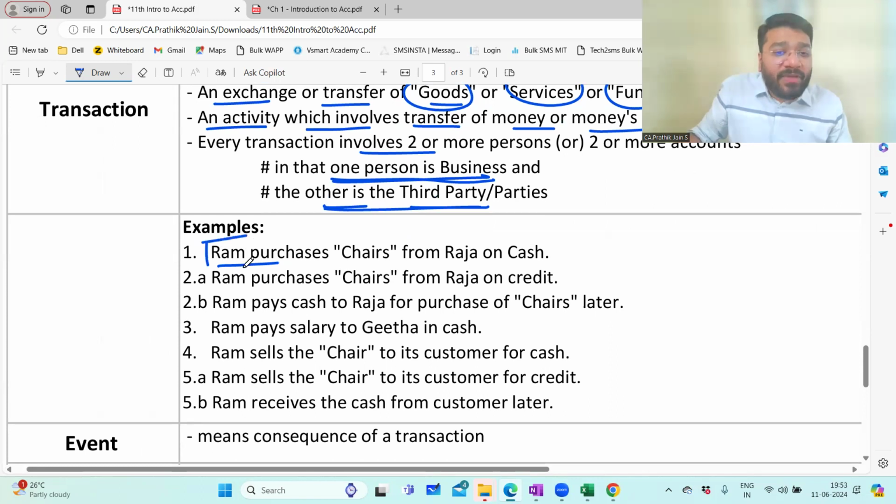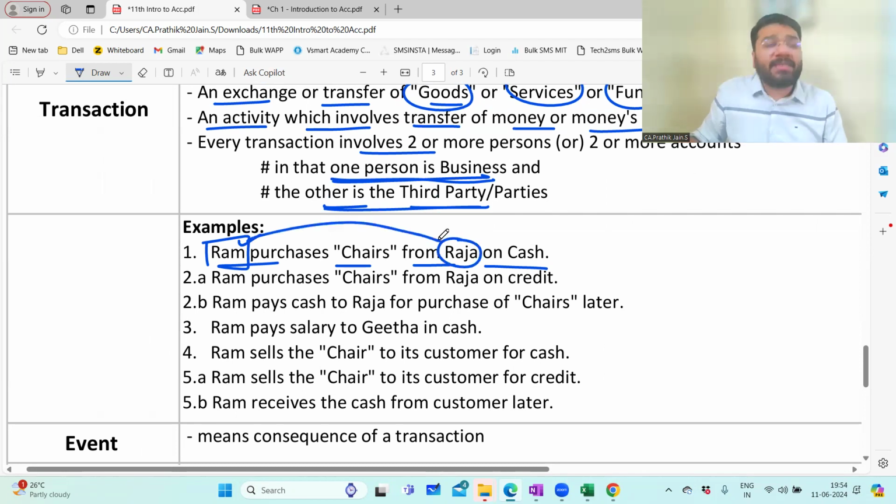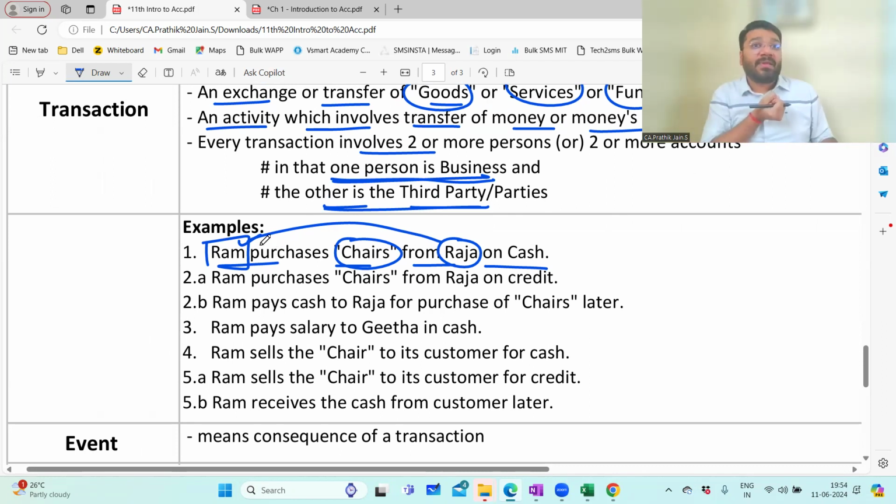Example. Ram. Who's Ram? We are Ram. Ram purchases chair from Raja on cash. So in this transaction, what is happening? There are two people involved. One, Ram, business, is involved. Second, Raja is involved. So these are the two parties. And between them, what is being exchanged? First product. So Ram is purchasing from Raja. Okay, we are buying. So we are business. So we are receiving goods. And will we receive the goods free of cost? No. We have to pay the money for it. So goods and cash. So two things are being exchanged. Goods is being exchanged for cash.